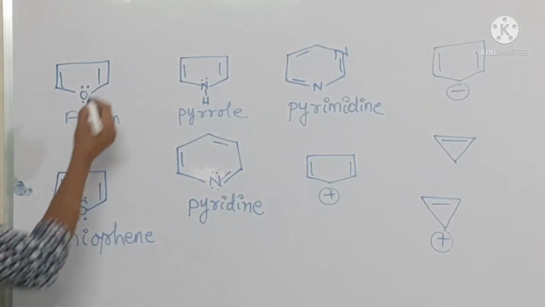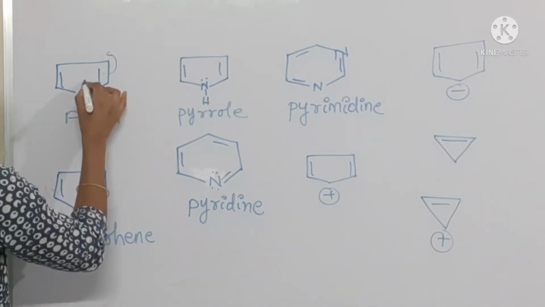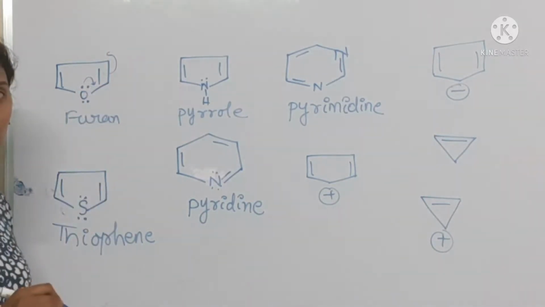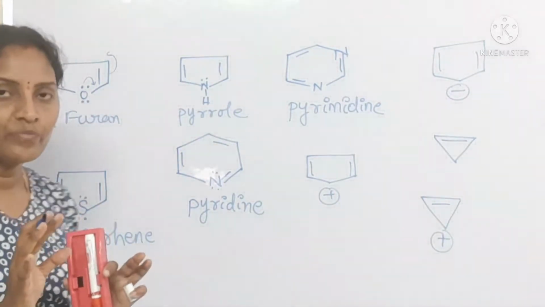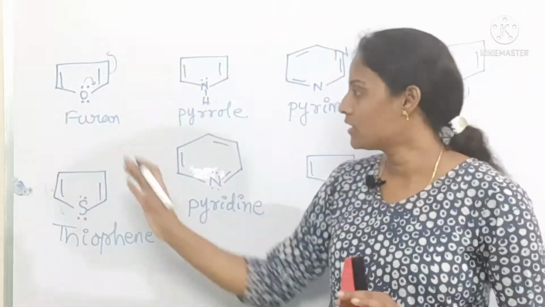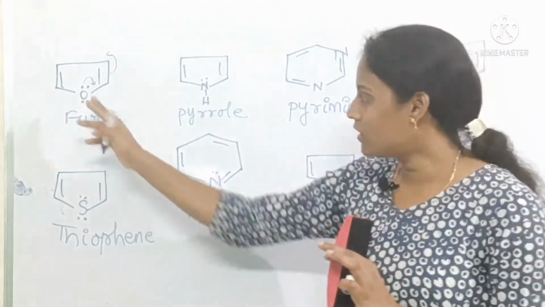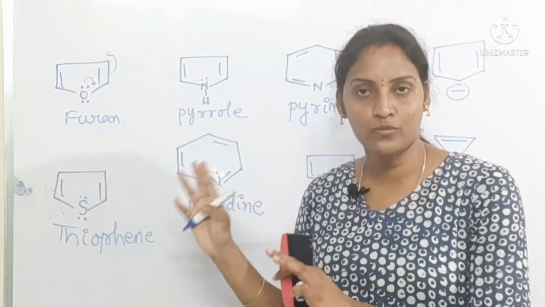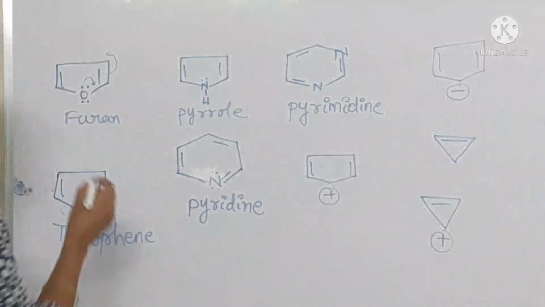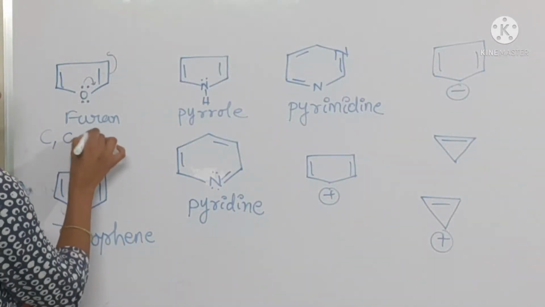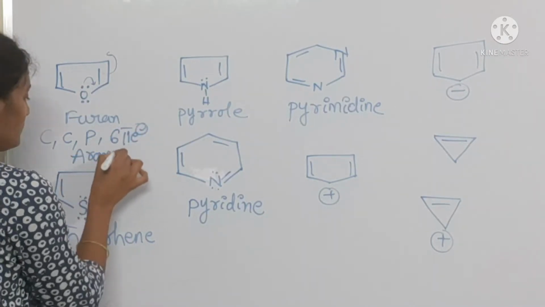Let's see here. If this double bond shifts towards that side, then immediately this lone pair will be involved in delocalization. Okay, this other lone pair is not involved in delocalization, so in furan 6 pi electrons are there. Why? Because 4 pi electrons from 2 pi bonds and 1 lone pair from the oxygen atom. Okay, it's cyclic, conjugated, planar and has 6 pi electrons, so it's an aromatic compound.